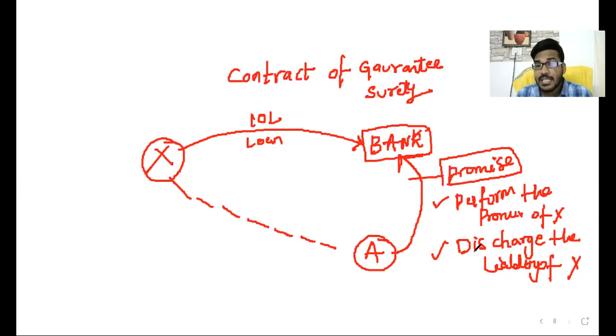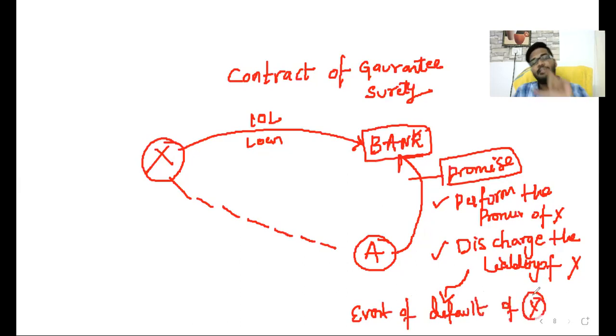When can I perform or discharge the liability, sir? In the event of default of X. If X defaults, then I will pay, I will perform, I will discharge. Based on Ambani's promise, the bank provides 10 lakh rupees to X.